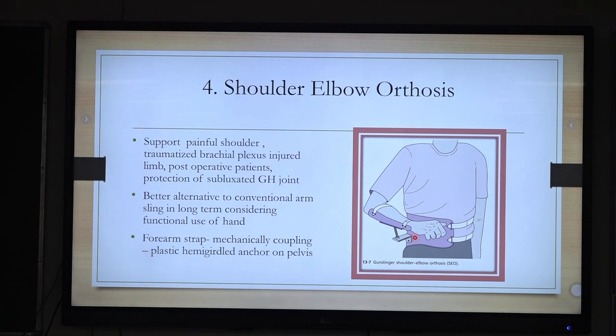We give this mostly in a brachial plexus injury. It is better than a sling. If you keep that hand in a pouch, that person is not able to do any activity. So this orthosis should be preferred over the sling or pouch. This will give functional chances for the patient in a brachial plexus injury.